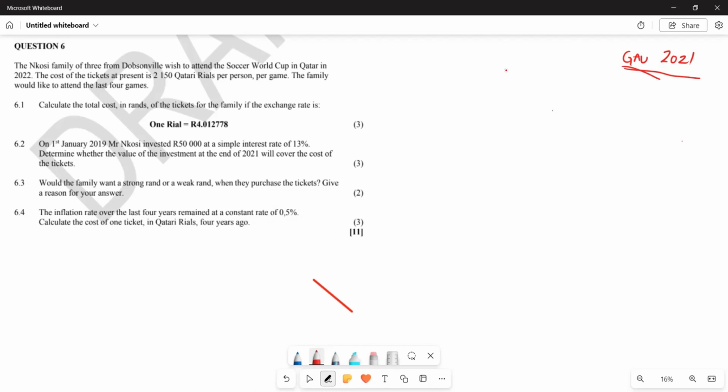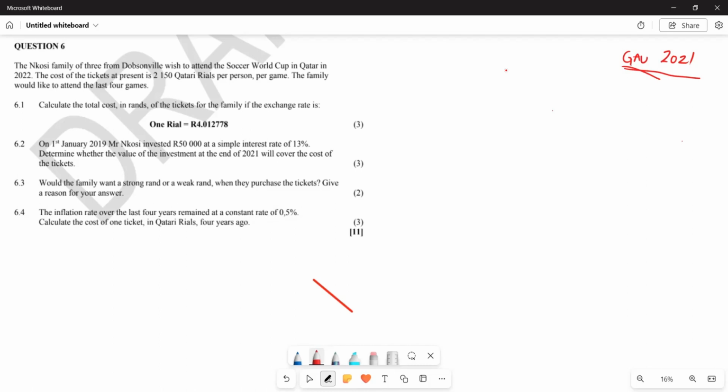The family would like to attend the last 4 games, right? Now they want us to calculate the cost in rands of the ticket for the family if the exchange rate is 1 riyal costs 4.012778 rand.